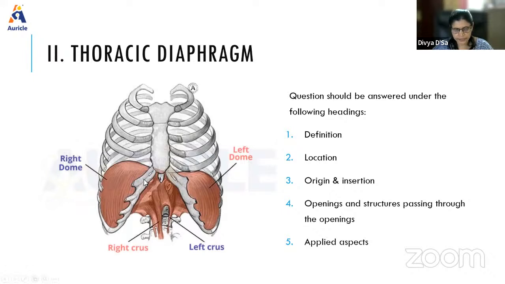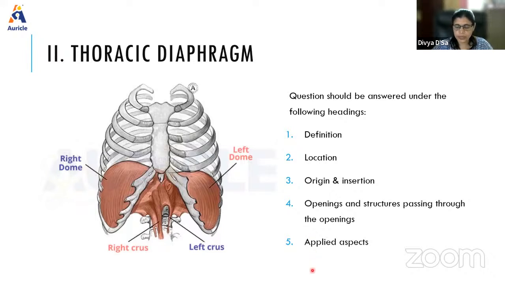If you see the thoracic surface of the diaphragm, it is convex on the right and left side, and in the center it is depressed. The summit of this convexity is called the cupola. The right cupola is slightly higher compared to the left dome, and this is mainly because of the presence of the liver here. The peripheral part of it is muscular, and the central part is tendinous, which is occupied by the central tendon.